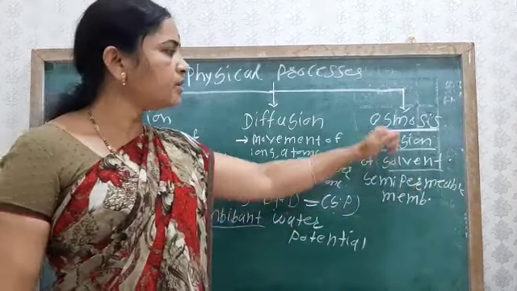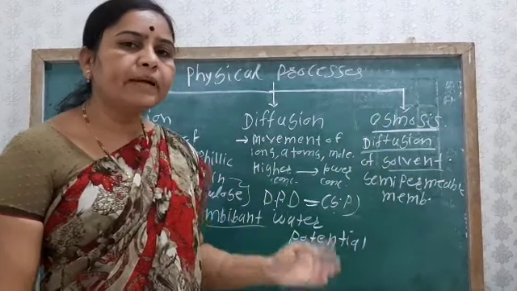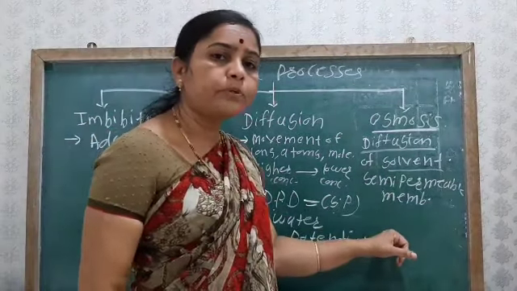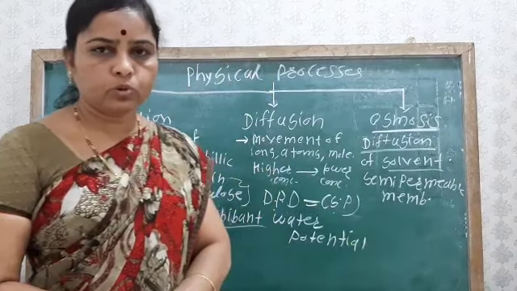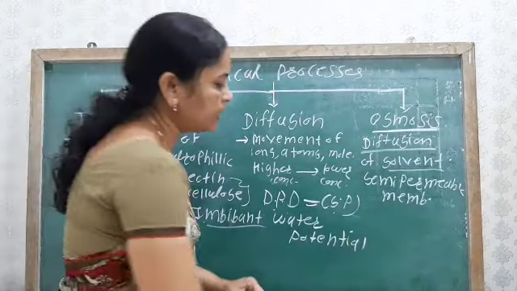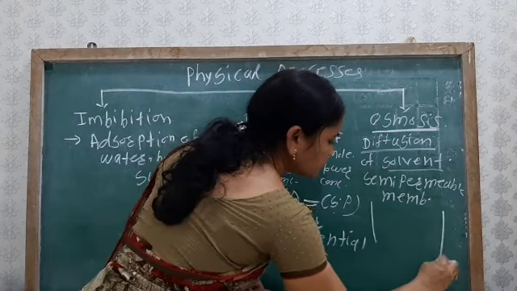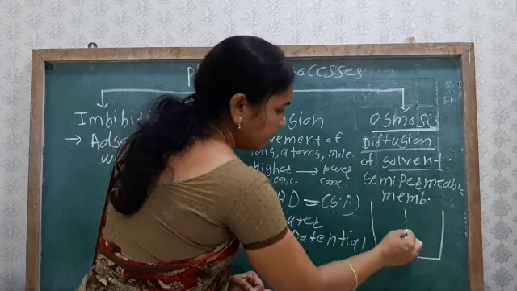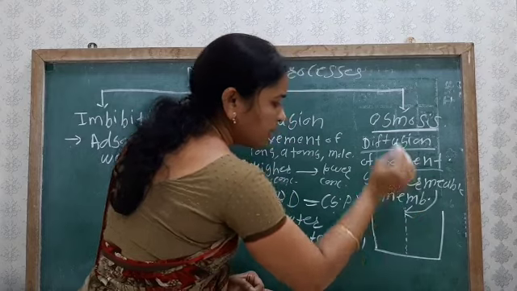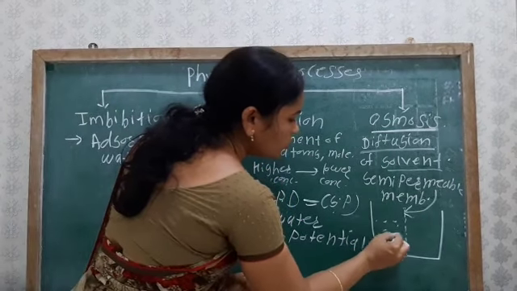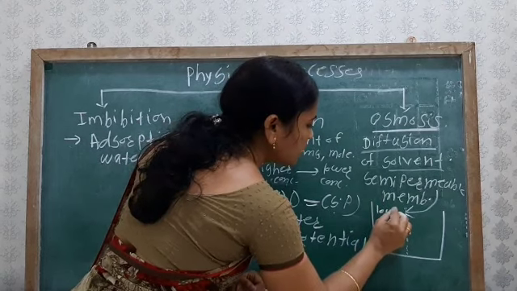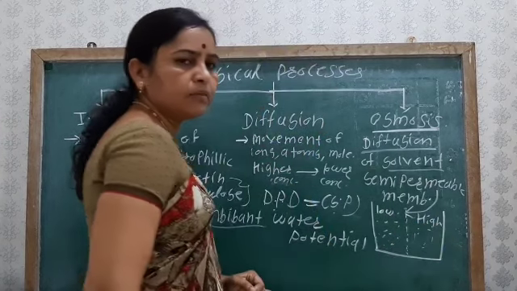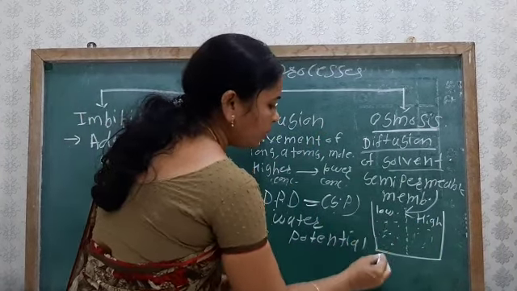So osmosis means the movement of the solvent from the low concentration of solution to the high concentration of solution. If we see this, that is the osmosis process. Here is the semi-permeable membrane. On one side is a solution having the low concentration, and on the other side is the solution having the high concentration. Suppose in this solution the percentage of water is higher.